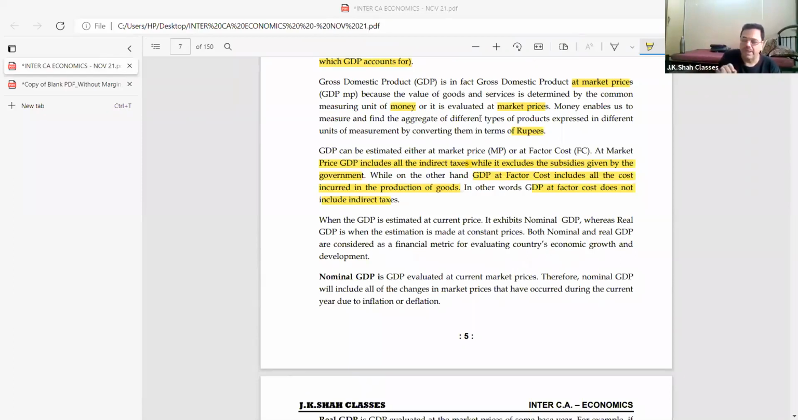Look, beta, let's understand this. When GDP is estimated at current price, it exhibits nominal GDP. Please note down, beta, current price is nominal GDP. Whereas real GDP is when the estimate is made at constant prices. Okay, that first part is clear. Both nominal and real GDP are considered as financial metrics for evaluating a country's economic growth and development. Matlab, beta, we have to consider both for our economic growth and development.